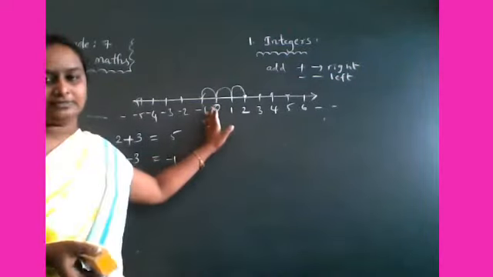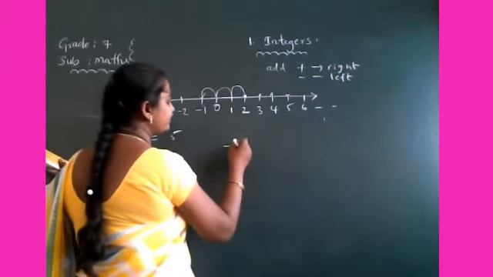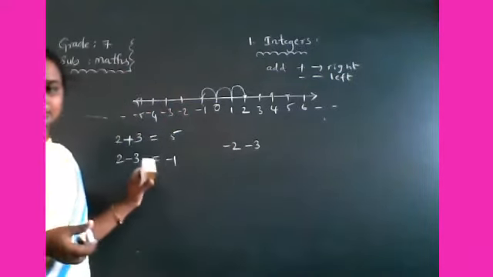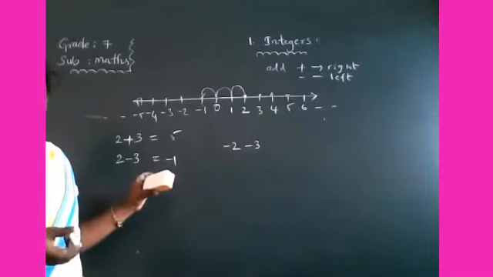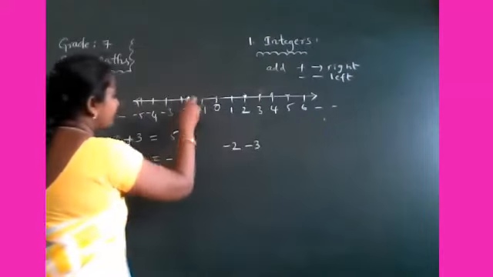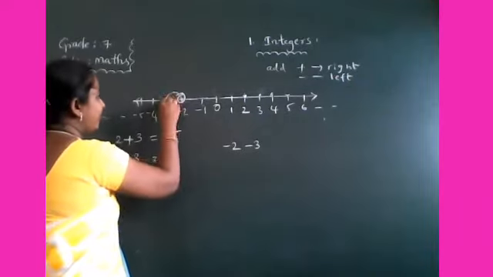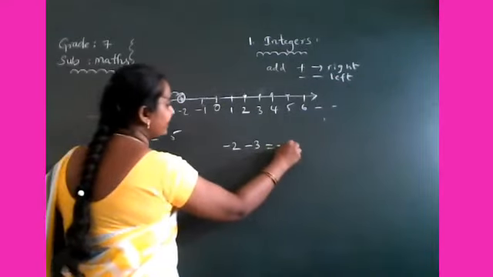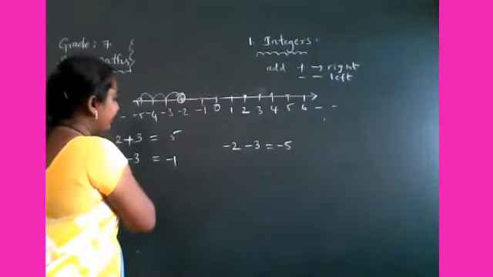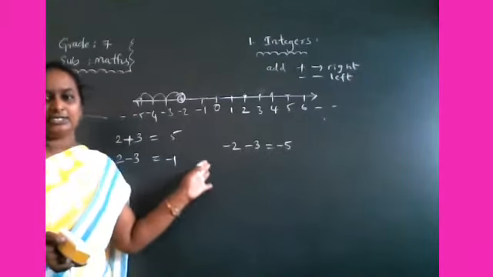Minus 1. Okay. Suppose you add two negative integers. So same procedure. You have to start at minus 2, and 3 steps you have to move left side. 1, 2, 3. Minus 5. Very good.